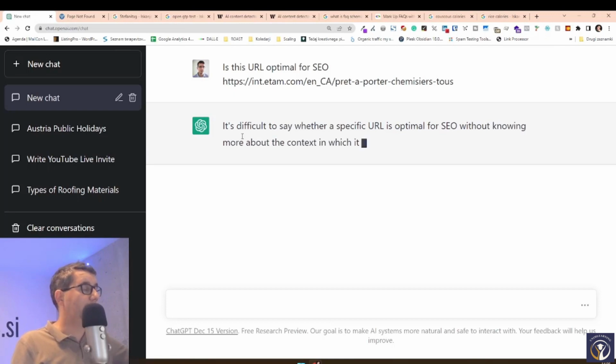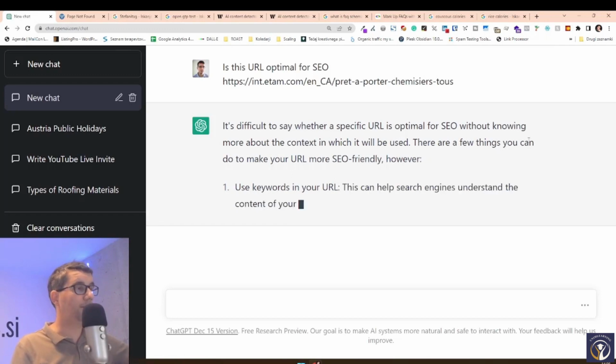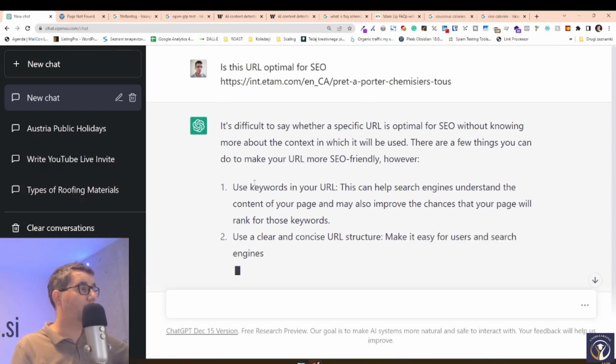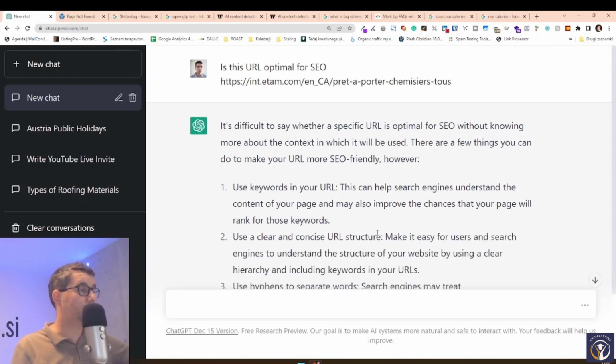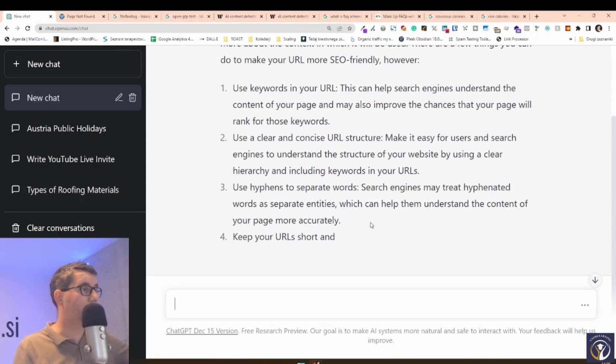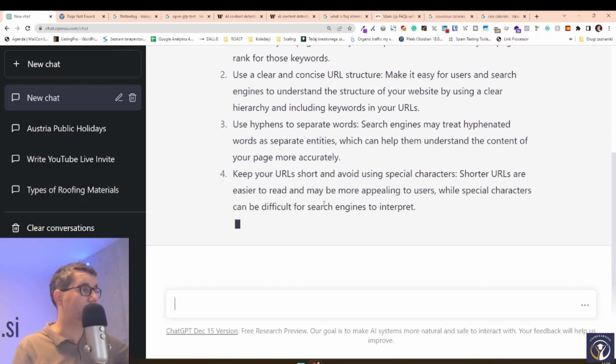And it says it's difficult to say whether a specific URL is optimal for SEO without knowing more about the context. But there are things you can do to make your URL more SEO friendly. Number one, use keywords in your URL. Number two, use a clear and concise URL structure. Number three, use hyphens to separate the words. Keep your URLs short and avoid using special characters.